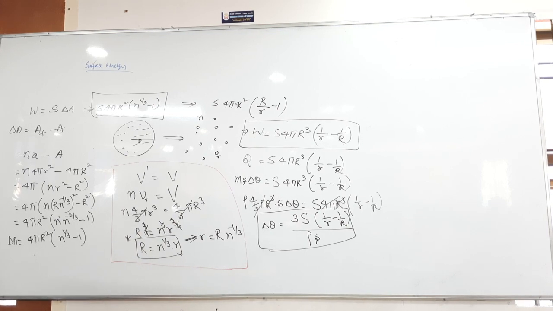when 1000 small drops, each of radius 10 power minus 7 meters, coalesce to form one large drop.